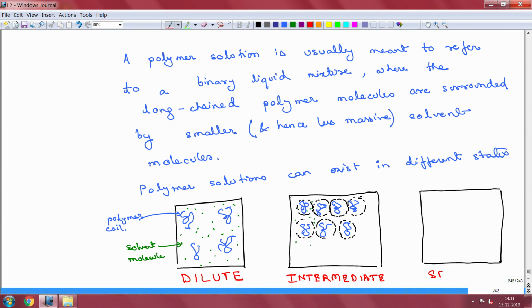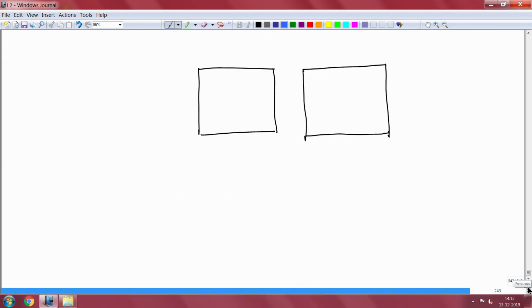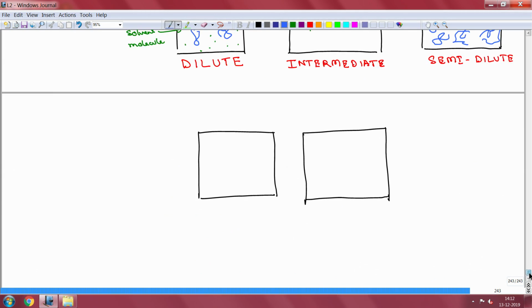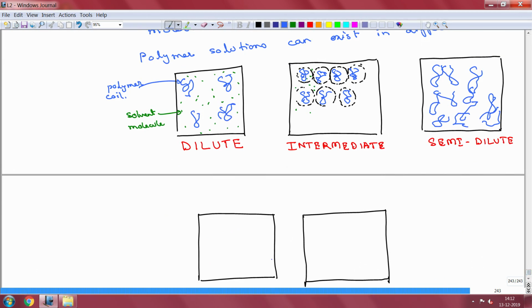So, the next regime is called semi-dilute. Here the polymer chains are large enough in number that different polymer chains start to interact. Okay. This is another polymer chain, and they are large in number such that the concentration is such that the chains have just about started overlapping. This is a very intuitive description, right, at this moment. We will make it quantitative in a second, but let us first understand it from an intuitive perspective.